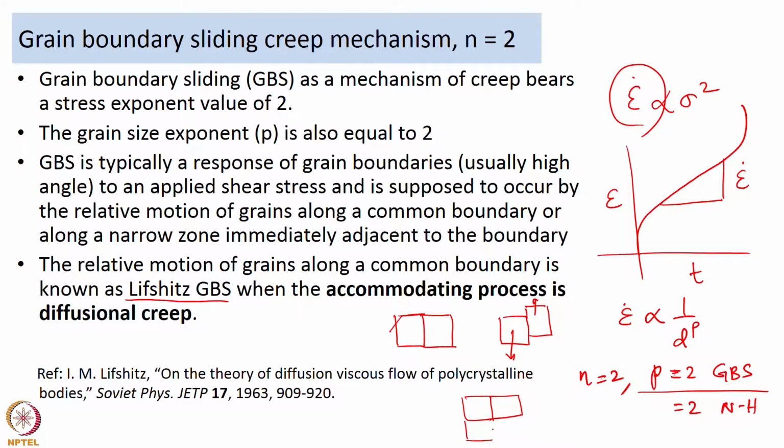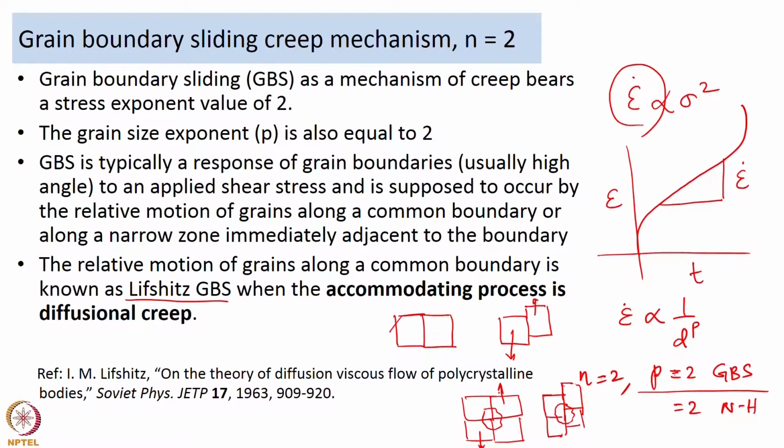let us assume you have 4 grains like this and the grains are tending to slide against each other. Let us say these 2 grains move with respect to the other 2 grains, then you are going to have some form of stress concentration generated within this region.